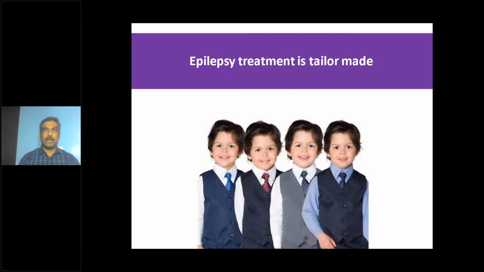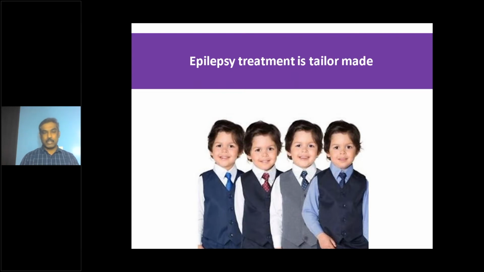The simplistic model many of the physicians and pediatricians have is that for any seizure in a child, you start with any medication that will take care of itself. That is a very simplistic model that doesn't work.